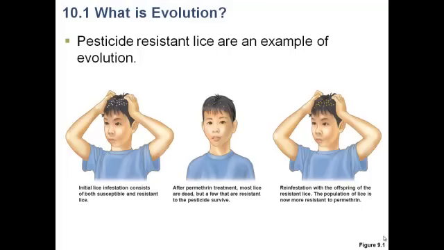Let's assume for the moment that the lice that are white are susceptible to some sort of insecticide that would be found in a shampoo that you would use to get rid of lice. The lice that are shown in yellow are resistant to that pesticide. So the boy, at the insistence of his parents, uses the insecticide shampoo. All of the light-colored, susceptible lice die, and on his head we're left with the resistant, dark-colored orange lice. These lice then reproduce, and so the population has changed as a result of the application of the pesticide.